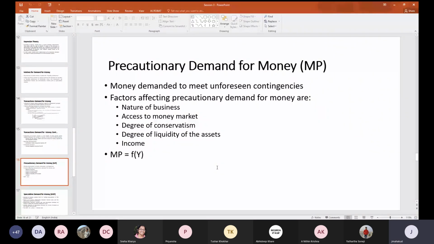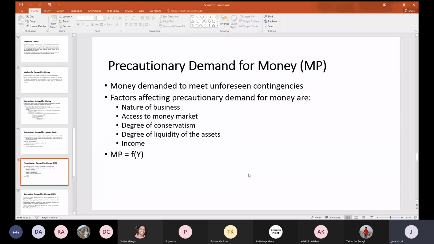What do you mean by access to the money market? Ability to raise funds when required. Okay, good. Ability to raise the funds at the time of requirement. How easily or conveniently you can raise the funds from the market, how much access is there. If it is easier for you to raise the money from the market in an effective, cheaper, or efficient way, then that will also have an impact on the precautionary demand.